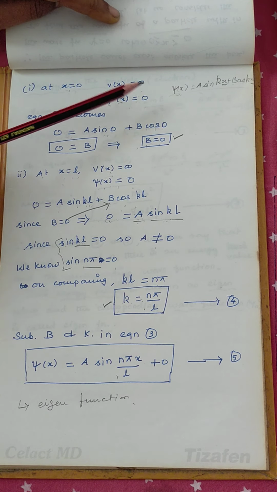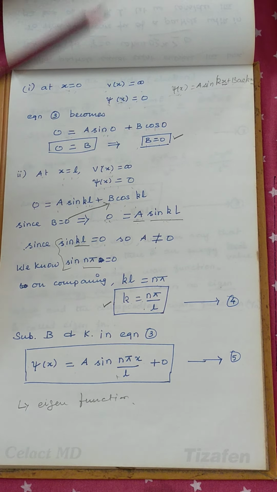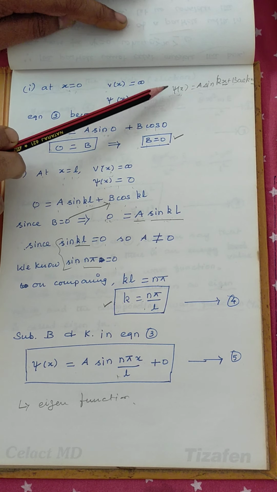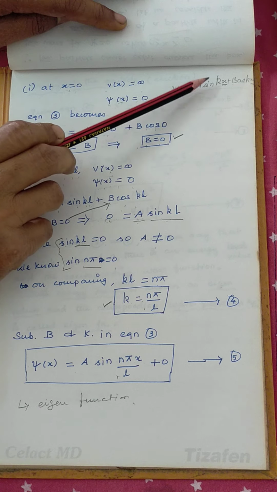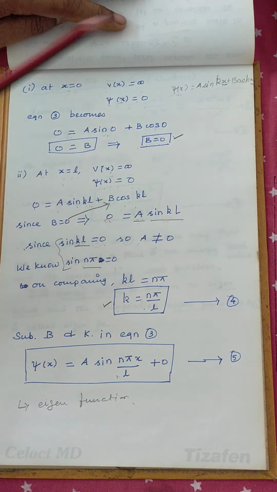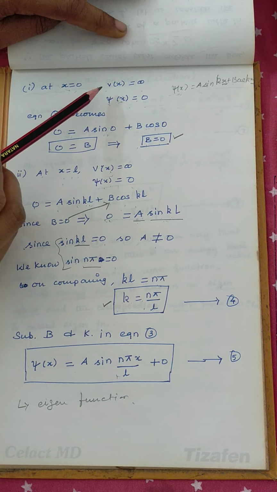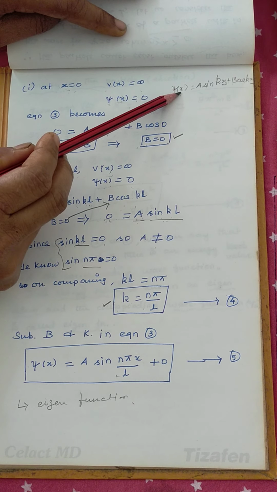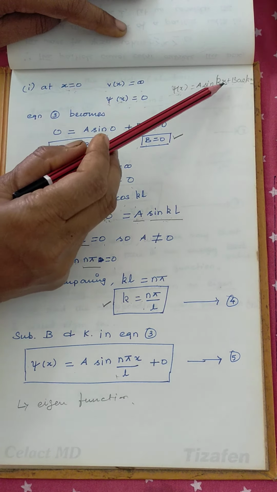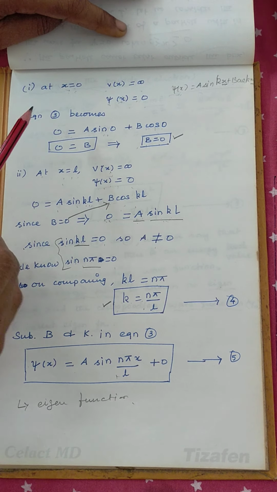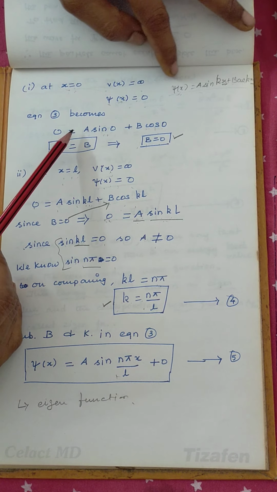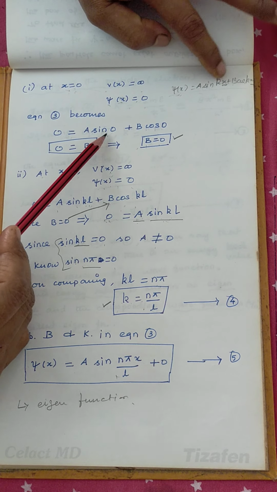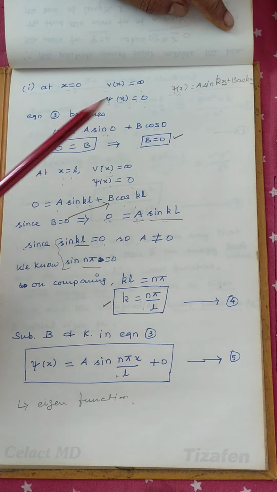Then we know the solutions. Already we have a solution for the second order differential equation, that is psi of x is equal to a sin kx plus b cos kx. By substituting the boundary condition psi of x equal to 0 at x equal to 0: 0 equals a sin of k into 0, which is sin 0, plus b cos 0.